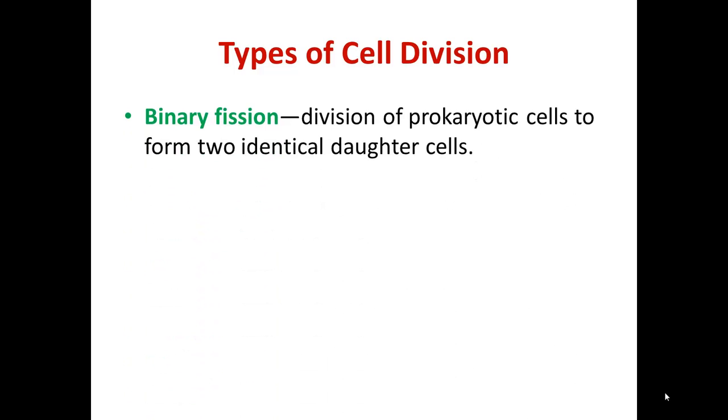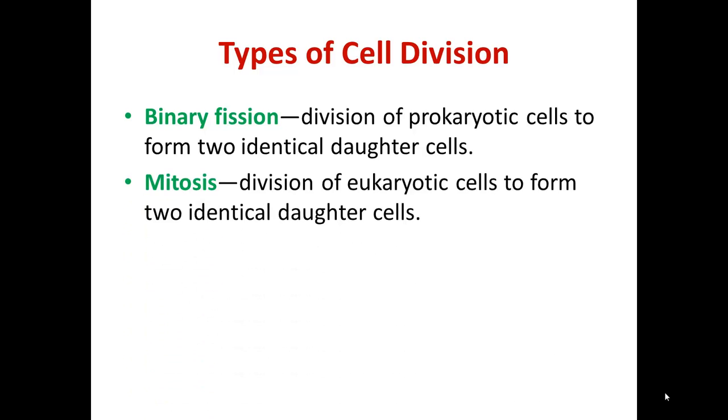So to begin, let's talk about the three major types of cell division. So first, we have binary fission. Binary fission is specific to prokaryotic cells like bacteria, and in this process, prokaryotic cells divide to form two identical daughter cells. The second major type of cell division is mitosis.